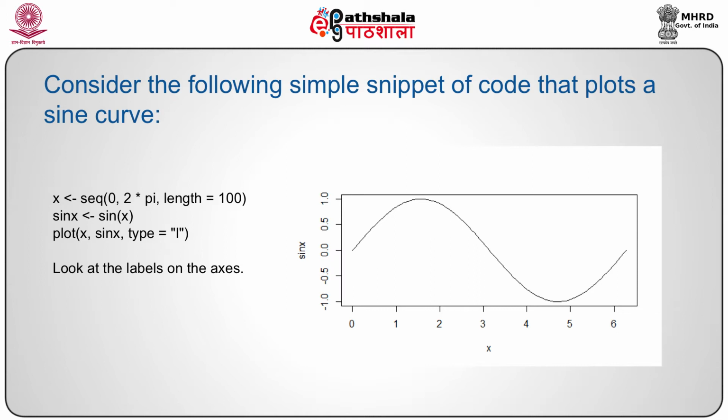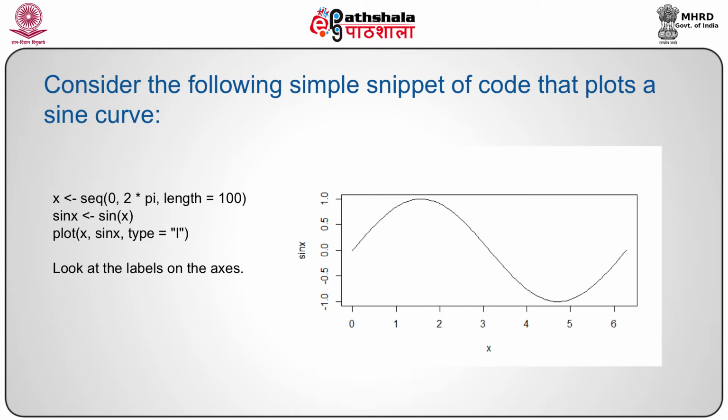Here, we are considering a sequence of length 100 starting from 0 to 2 pi. We are storing those values in x, and then we are having sine of this x. Next, when we put these sin x values corresponding to the x, we are going to have this plot.